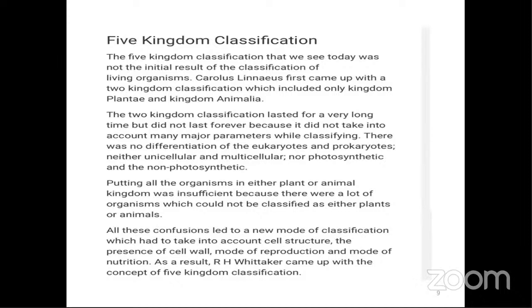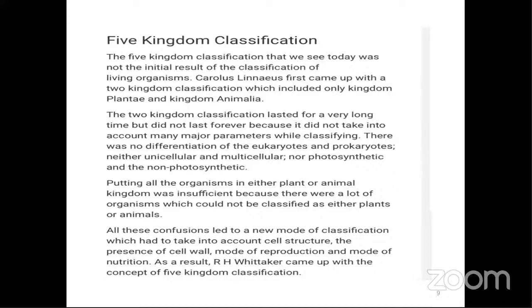What is this 5 kingdom classification? Students, earlier there was only 2 kingdom classification. In that, all the living organisms were classified into 2 groups, one as kingdom Plantae and the other as kingdom Animalia. Later on it was found that these 2 branches only, Plantae and Animalia, were not sufficient, because there were organisms which were unicellular, and organisms which were multicellular,